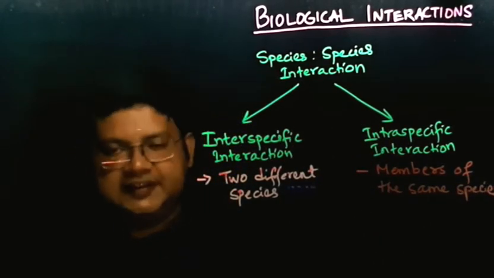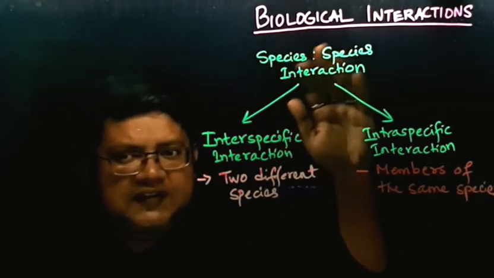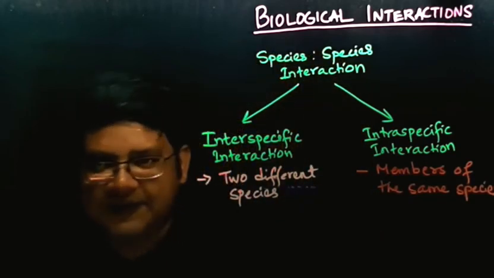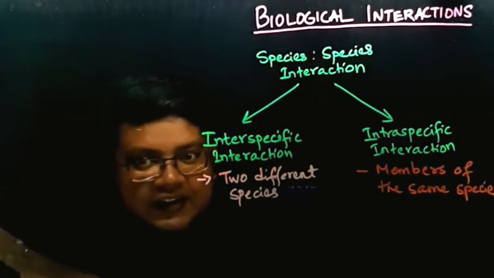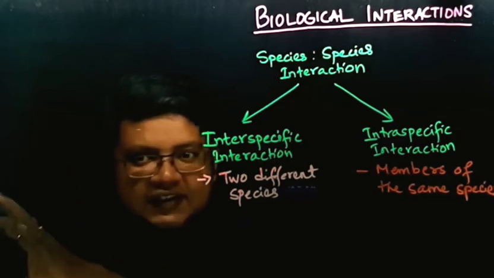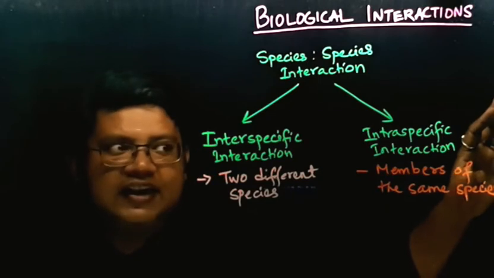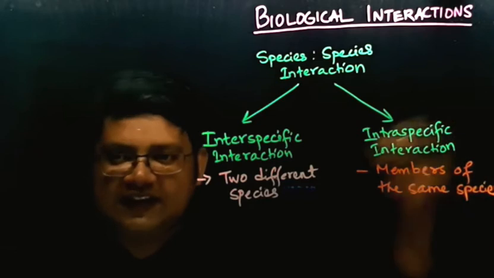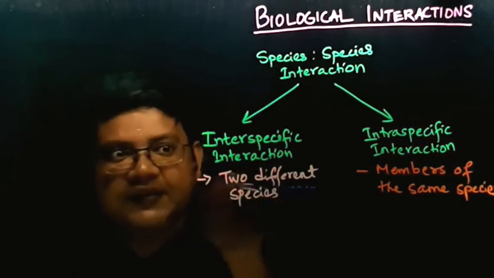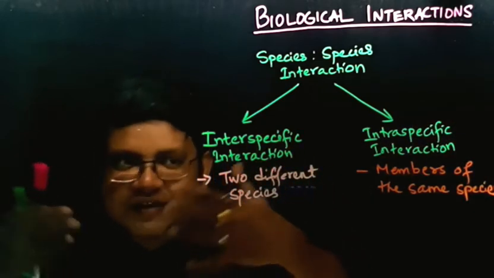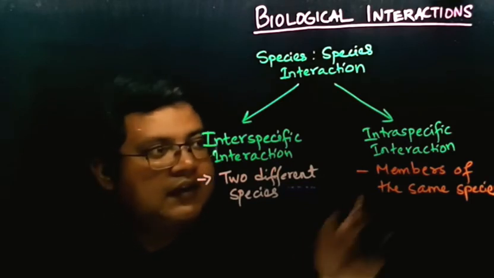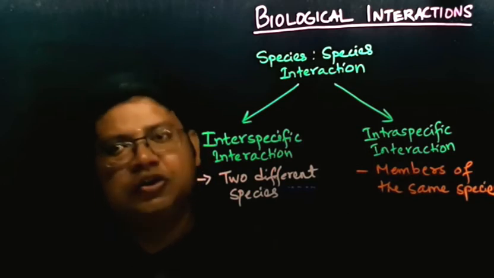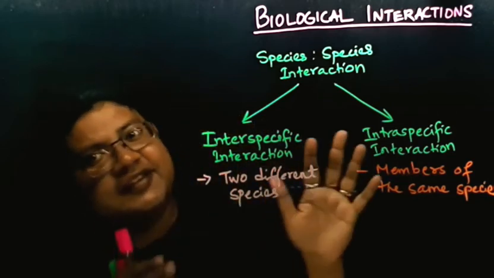So you have to understand this. Species interaction or biological interaction can be divided into two types. One is interspecific interaction or interspecies interaction, and the other one is intraspecific interaction or intraspecies interaction. Interspecific interaction means the interaction between two different species. Intraspecific interaction means the interaction between the members of the same species.